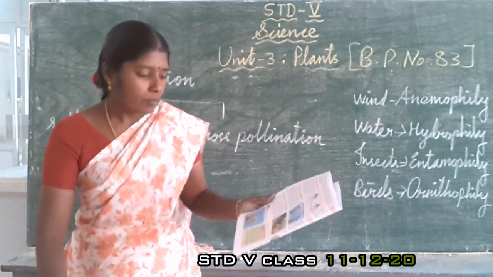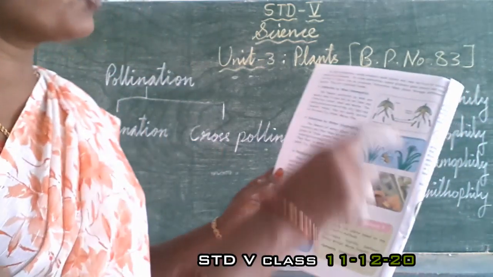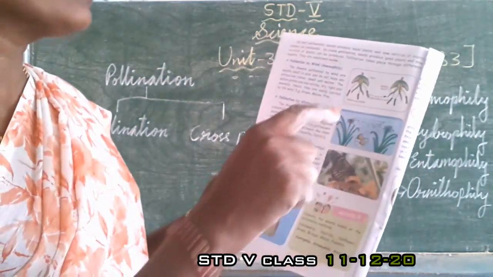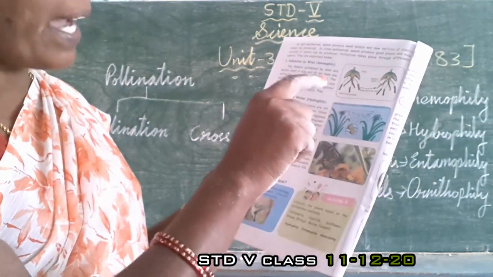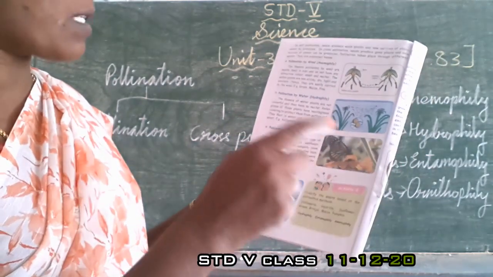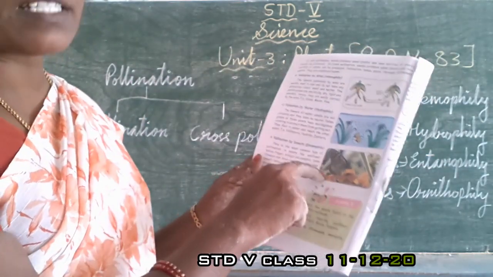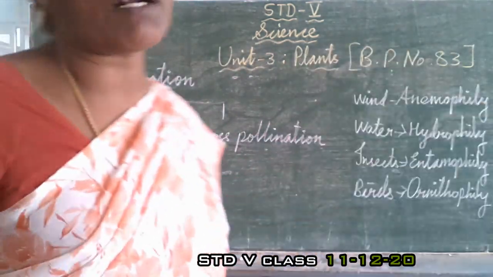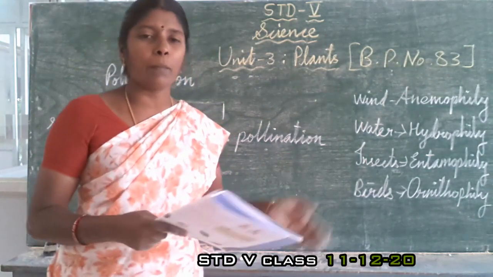Now, you can see in your book the pictures given showing how the pollen grains are transferred through the wind, how by water, and how by insects. Then one more is the transfer of pollen grains by the birds.